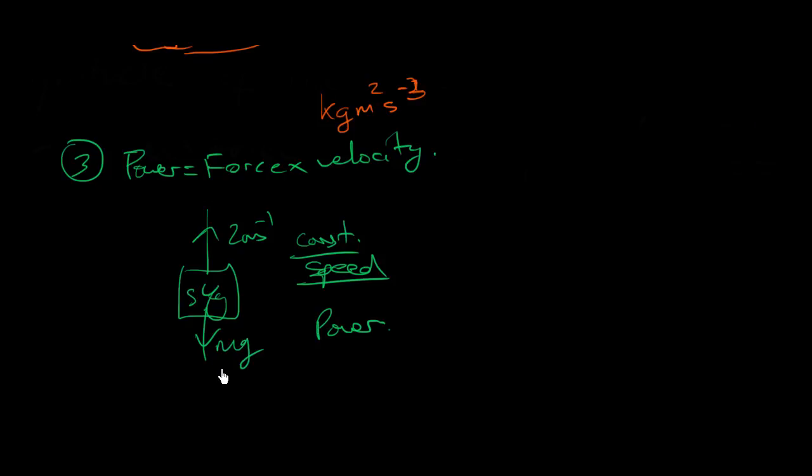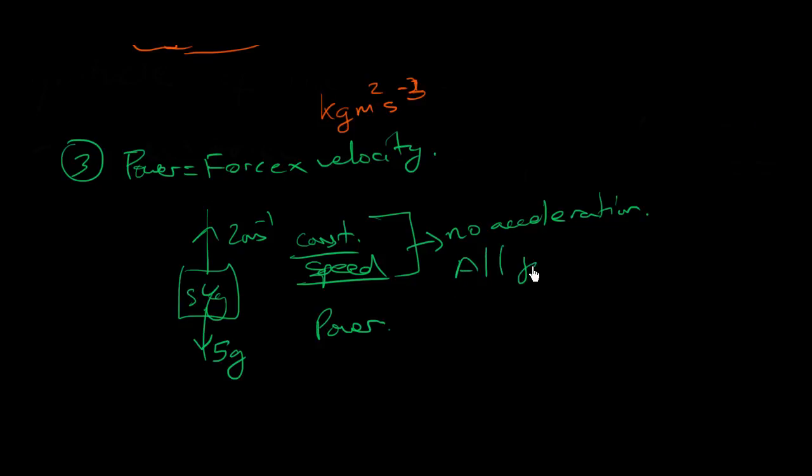The mass is 5, so actually mg then just turns into 5g. Now, constant speed means that the forces up and the forces down are exactly the same, right? If there is a constant speed, that implies no acceleration. Therefore, all forces must be equal.